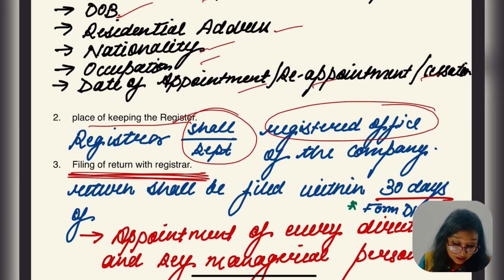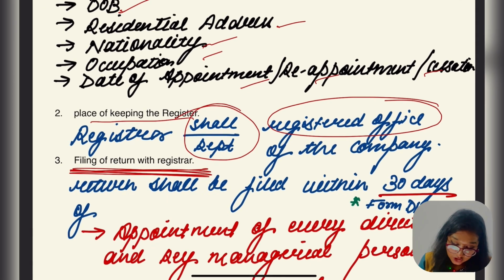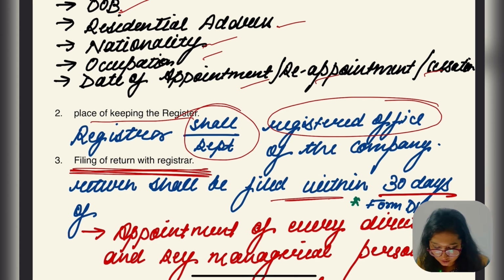Filing of return with registrar. Return shall be filed within 30 days of appointment of every director and key managerial person. The form is Form DIR 12 and it is to be filed within 30 days of appointment of director and key managerial person. Now my question comes, do you remember this form?